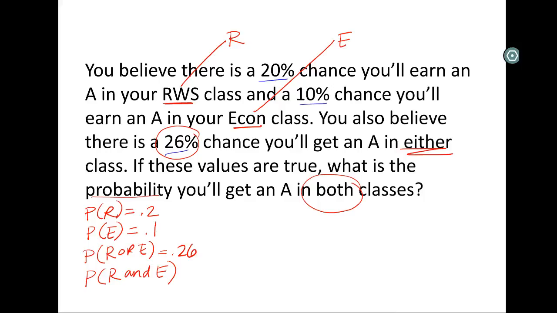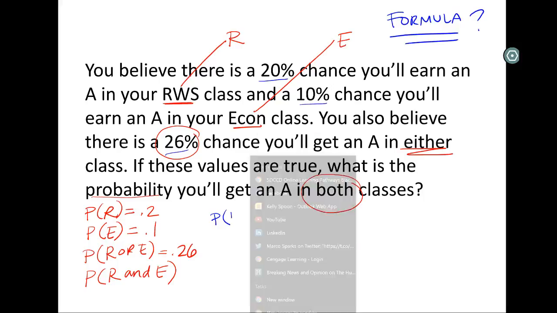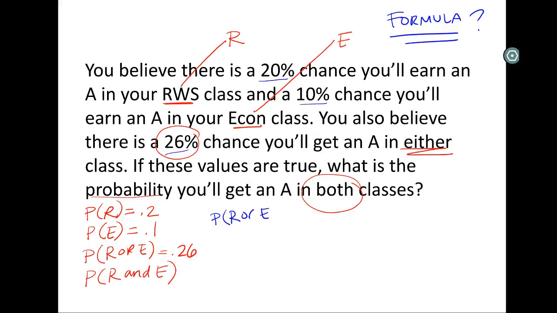So now it's up to you to figure out, okay, how do I find an and? This is a formula question. That's what this falls into, if you were trying to figure out what the different types of questions are. This would be a formula question because you can't use the table or the Venn diagram to immediately get your answer here, because they're set up to deal with ands. We're looking for the and, and we have the or. So this is where the or formula could definitely help you out.